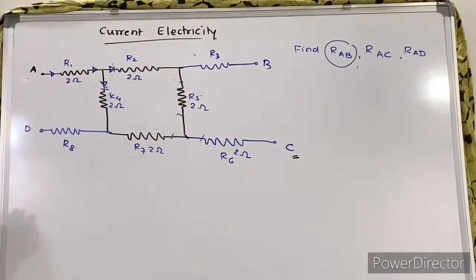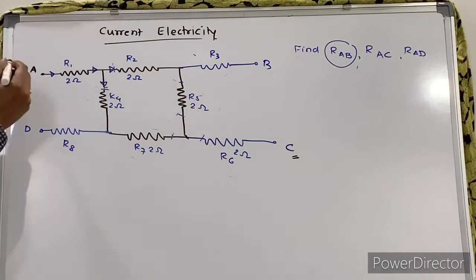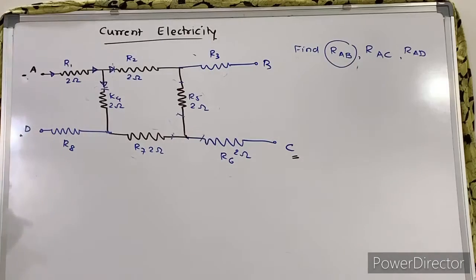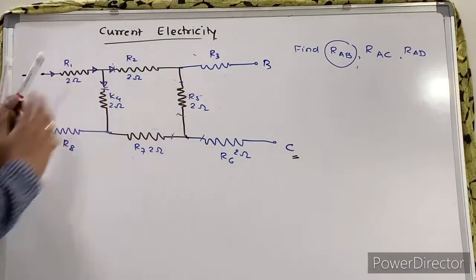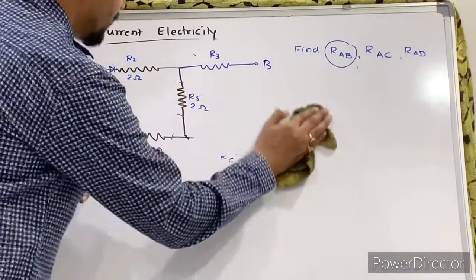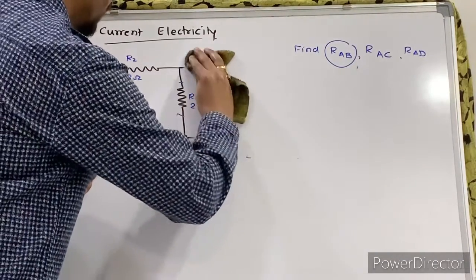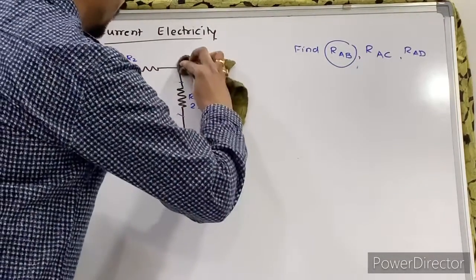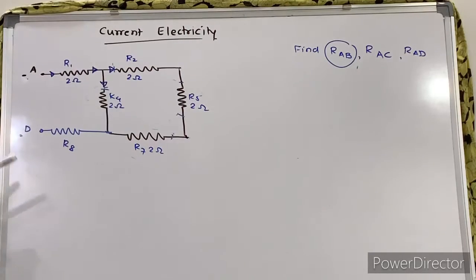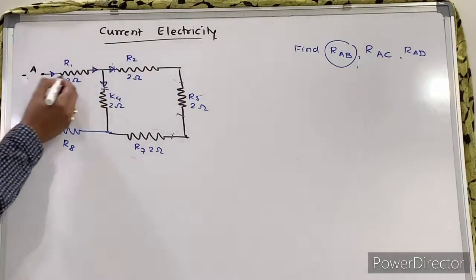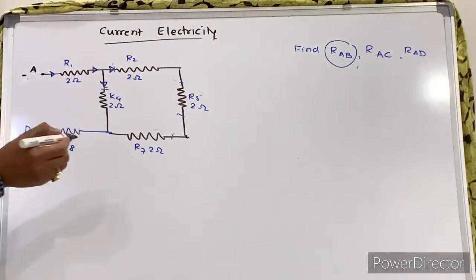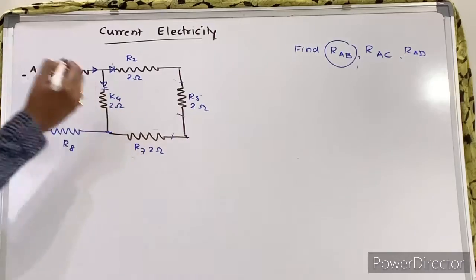Same question, right? So when they want resistance between point A and D, I will first mark these 2 points. So these are the 2 points selected, right? So this part is open. So I will just remove this part from the circuit. This part is totally removed, right? Now it is again a simple question. Now check. This is a current flowing. See, again current has 2 paths. One through this, another through this.